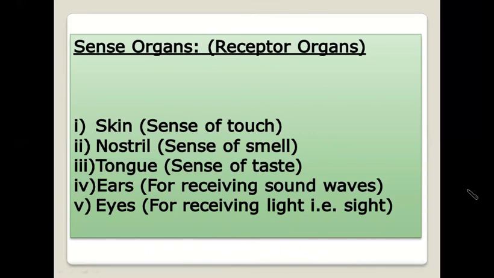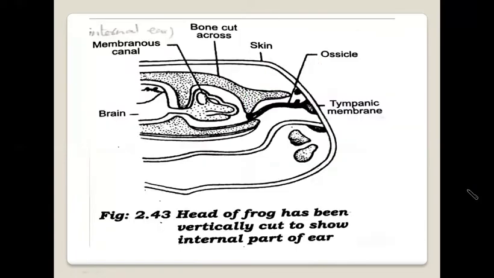For the sensation of taste, sensory cells are present on the tongue. The ear is used for receiving sound waves and maintaining balance, while the eye is for receiving light and vision. We will learn about the structure of two of them, that is the structure of the eye and the structure of the ear. Firstly, we will learn about the structure of the frog ear.